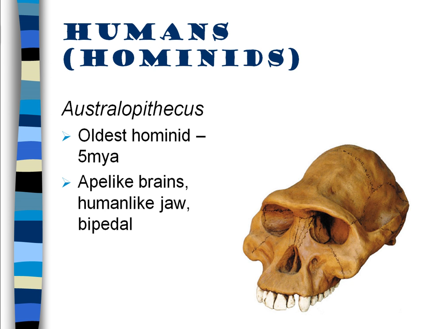The oldest hominid, Australopithecus, about 5 million years old. And this is the skull of it. Ape-like brains, human-like jaw, bipedal.